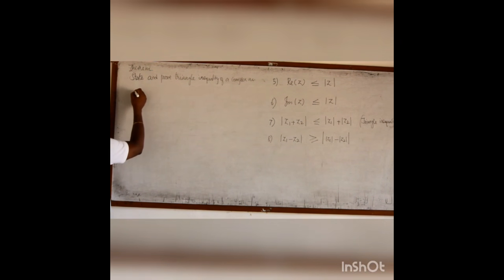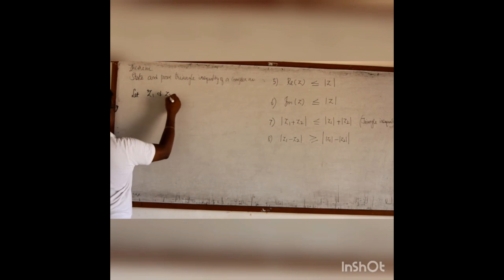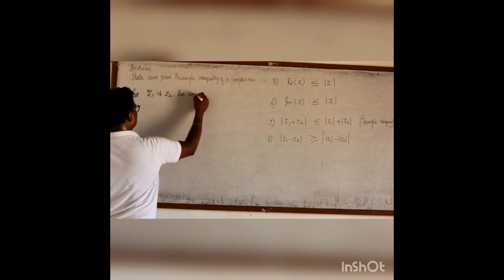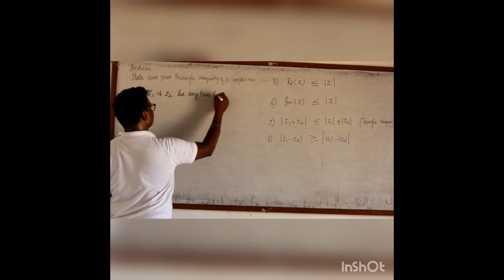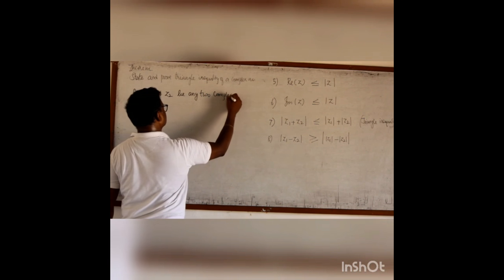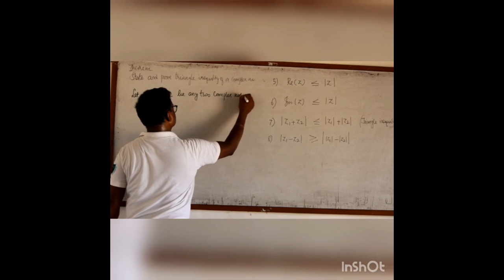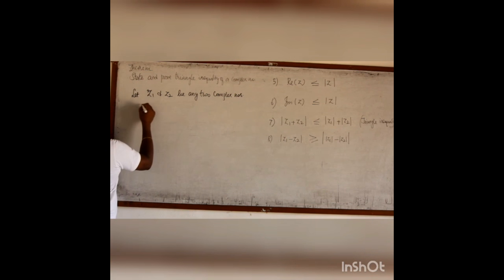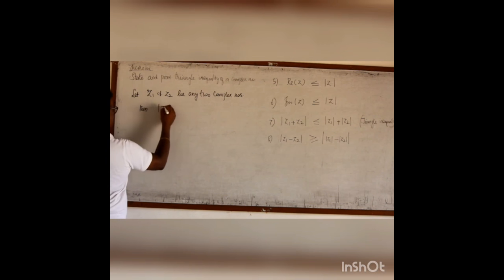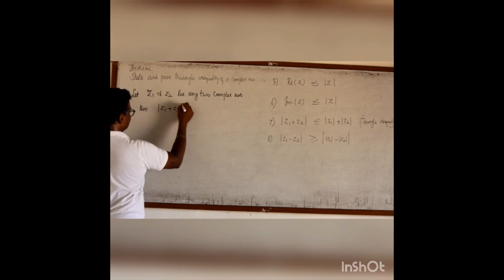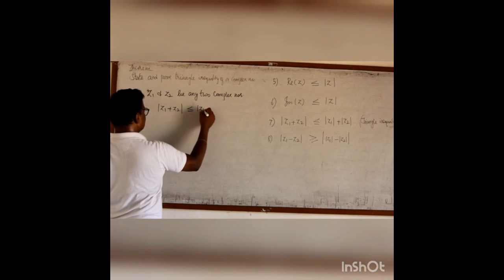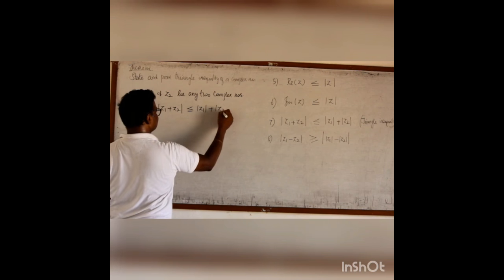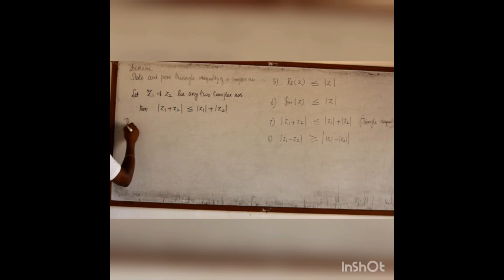The statement is, let z1 and z2 be any two complex numbers, then modulus of z1 plus z2 is less than or equal to modulus of z1 plus modulus of z2. We shall prove this. Proof.